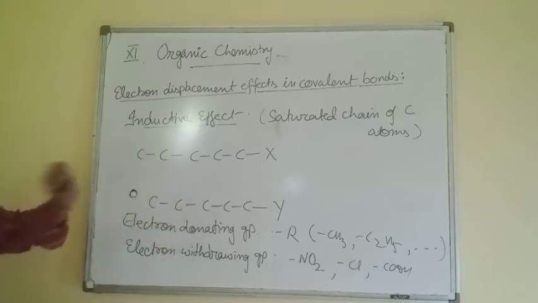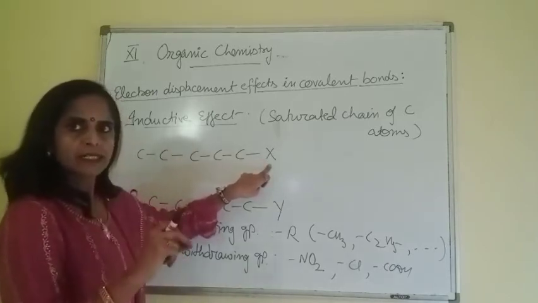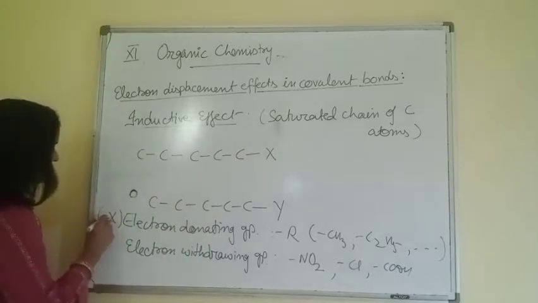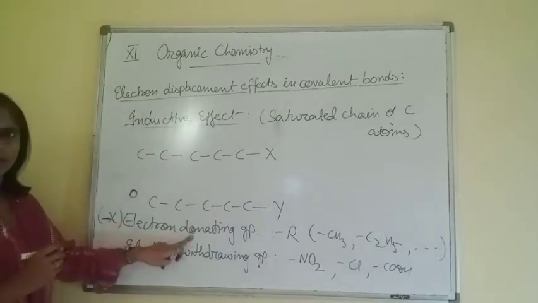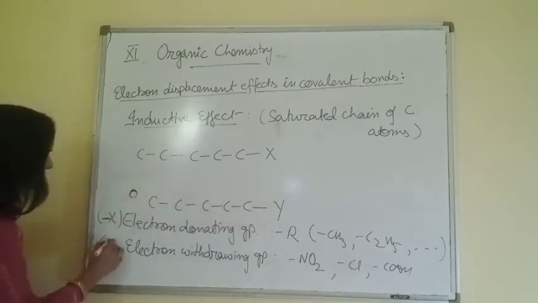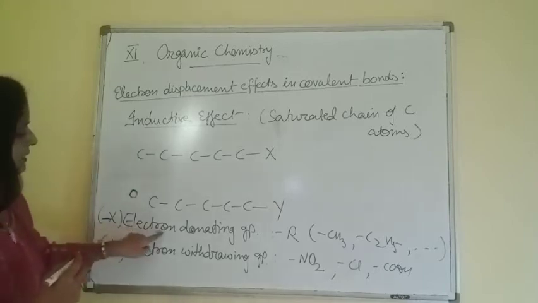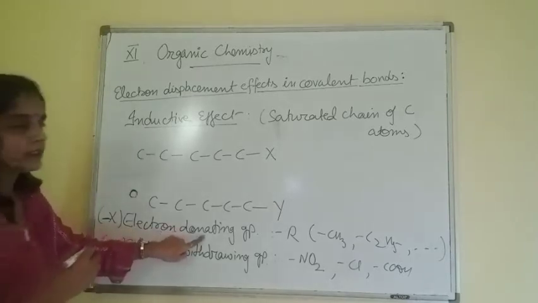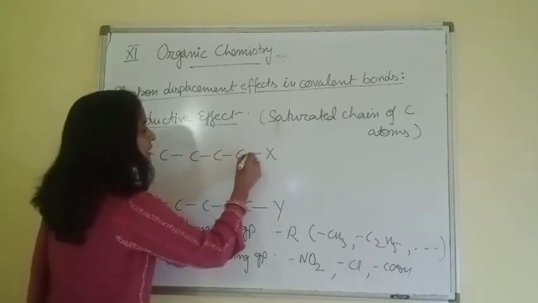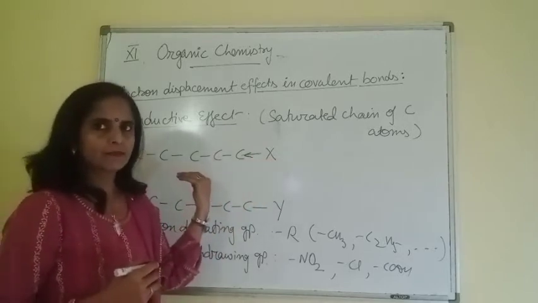Now for example, X is the symbol for electron donating group, and Y I am taking as electron withdrawing group. So if X is the case of electron donating, it will shift electrons towards the main chain. It donates electrons towards the main chain.